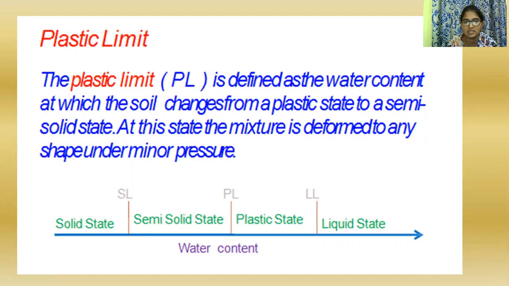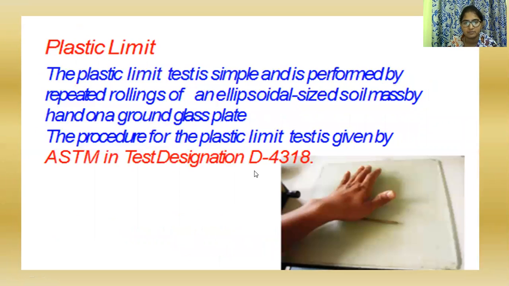After completion of the liquid limit, the soil reaches the plastic limit. Using fingers, we roll the sample to form a 3 mm thread. The plastic limit is the moisture content at which a thread of soil just begins to crack and crumble when rolled to a diameter of 3 mm.